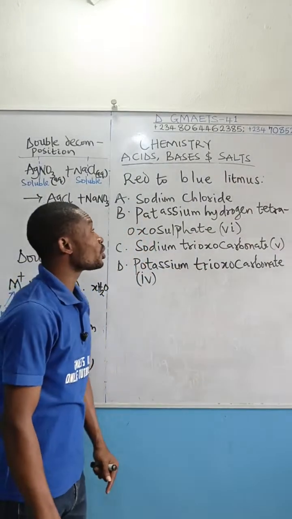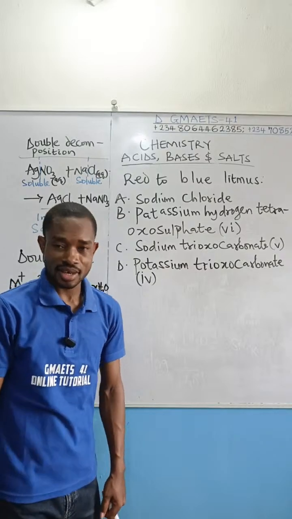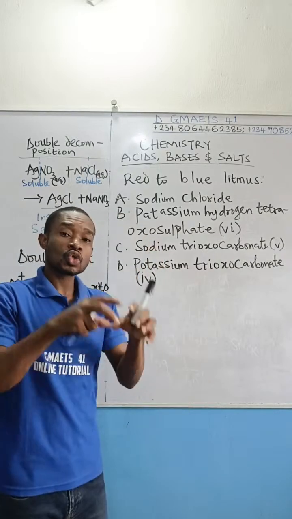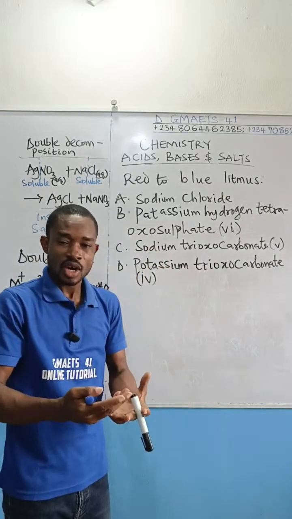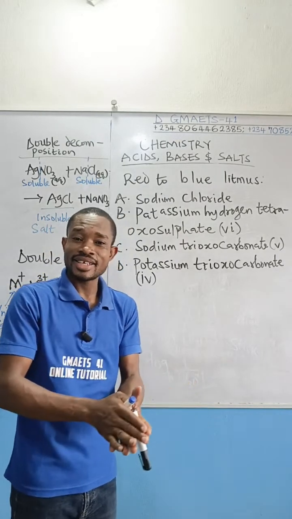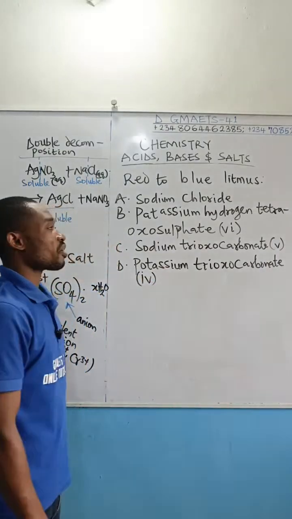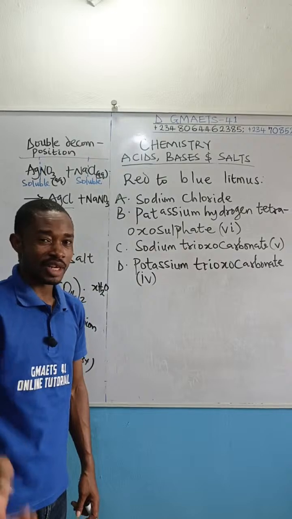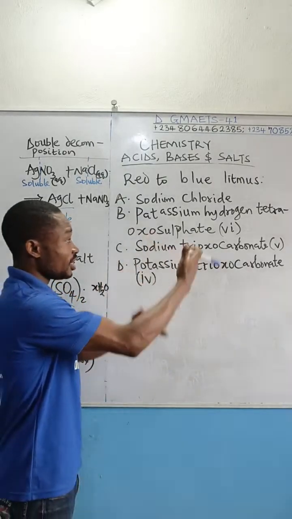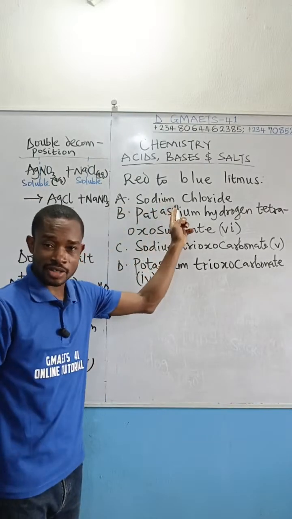So what we are looking at here is the salt that is basic. Any salt whose solution is basic will change red litmus paper to blue, just like a base does. And what is the correct answer here? I am going to use the elimination method so that I give a little explanation to the options. Sodium chloride is not the answer.